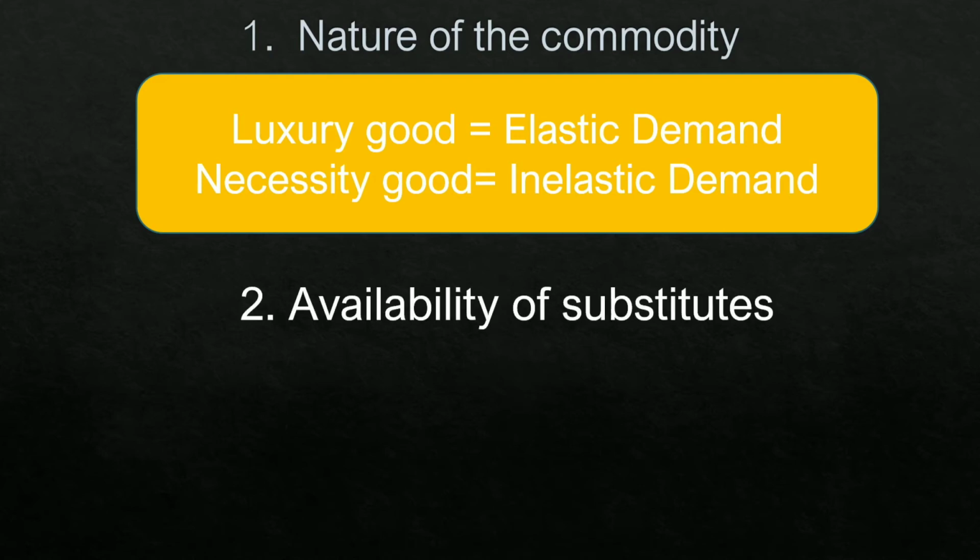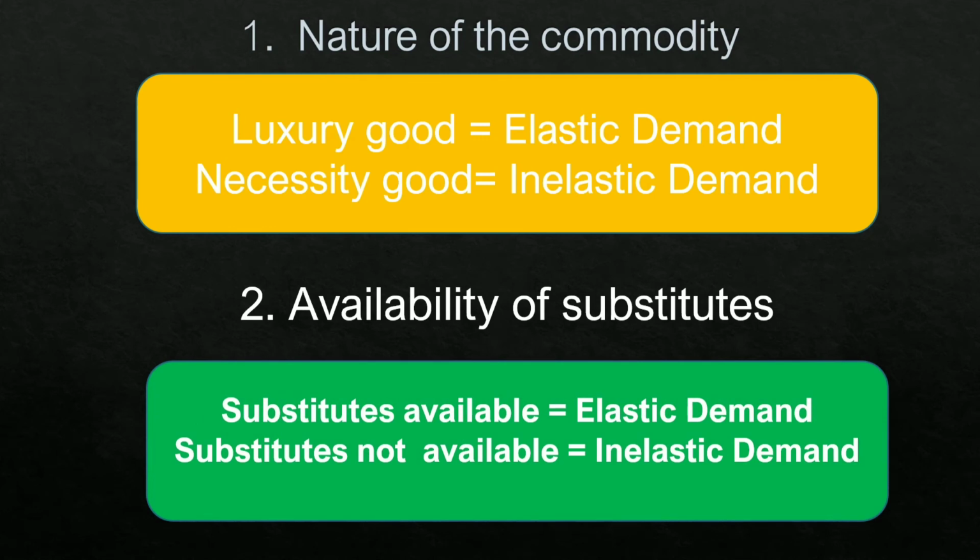So next is availability of substitutes. There are many goods for which substitutes are available, for example, shampoos. Shampoos have substitutes available, so they have elastic demand. When the price of Dove increases, I will move to Pantene. On the other hand, for those goods whose substitutes are not available, such as sugar, when the price changes, the quantity demanded will not change that much. So when substitutes are not available, we have inelastic demand.